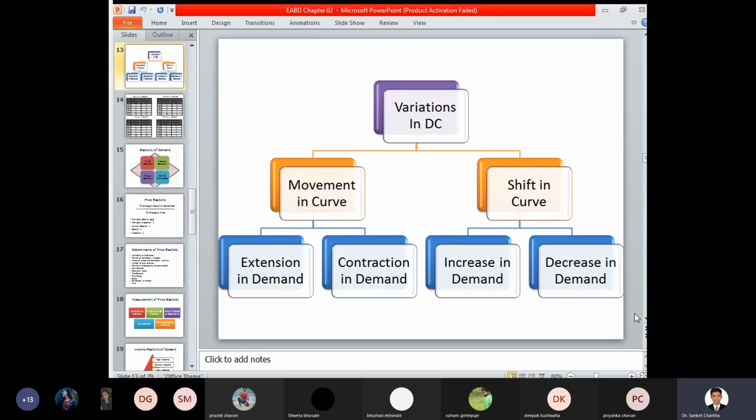Now, variations in demand curve. DC stands for the demand curve. So why is the demand curve shifting? Here at this stage, we can see that at every point of time.